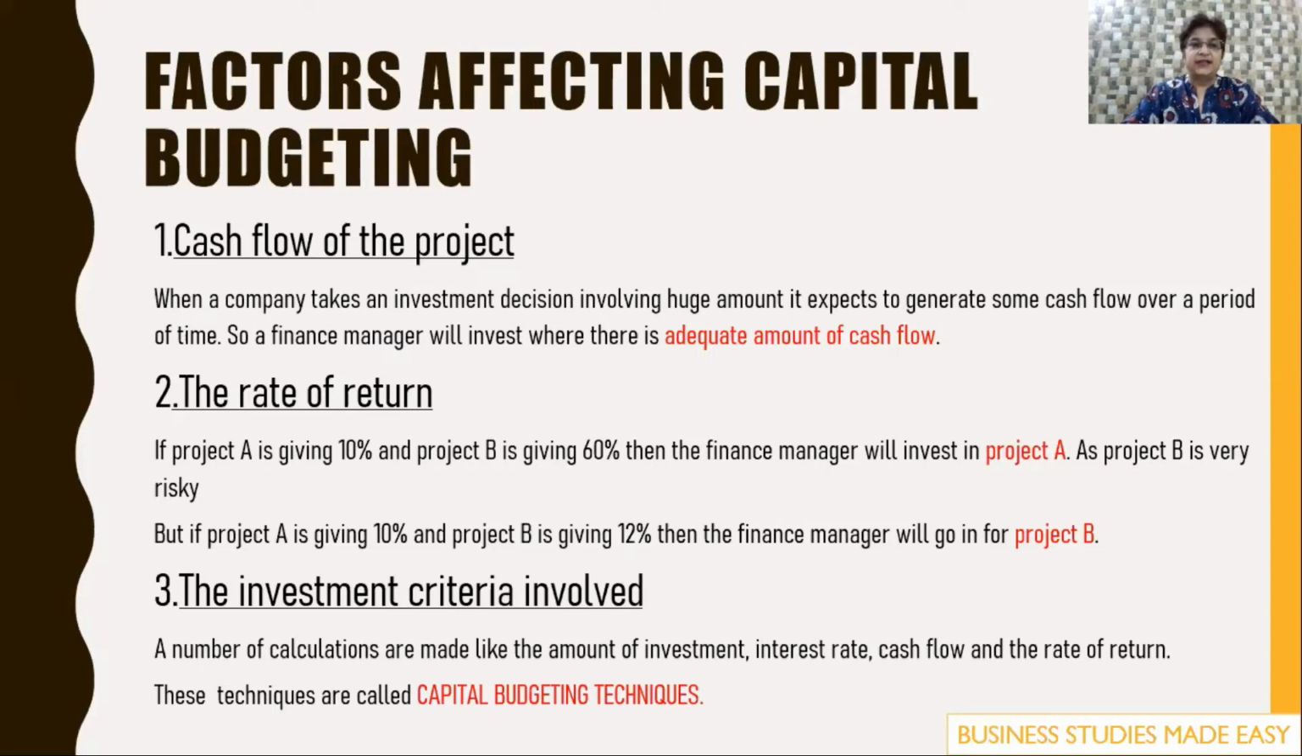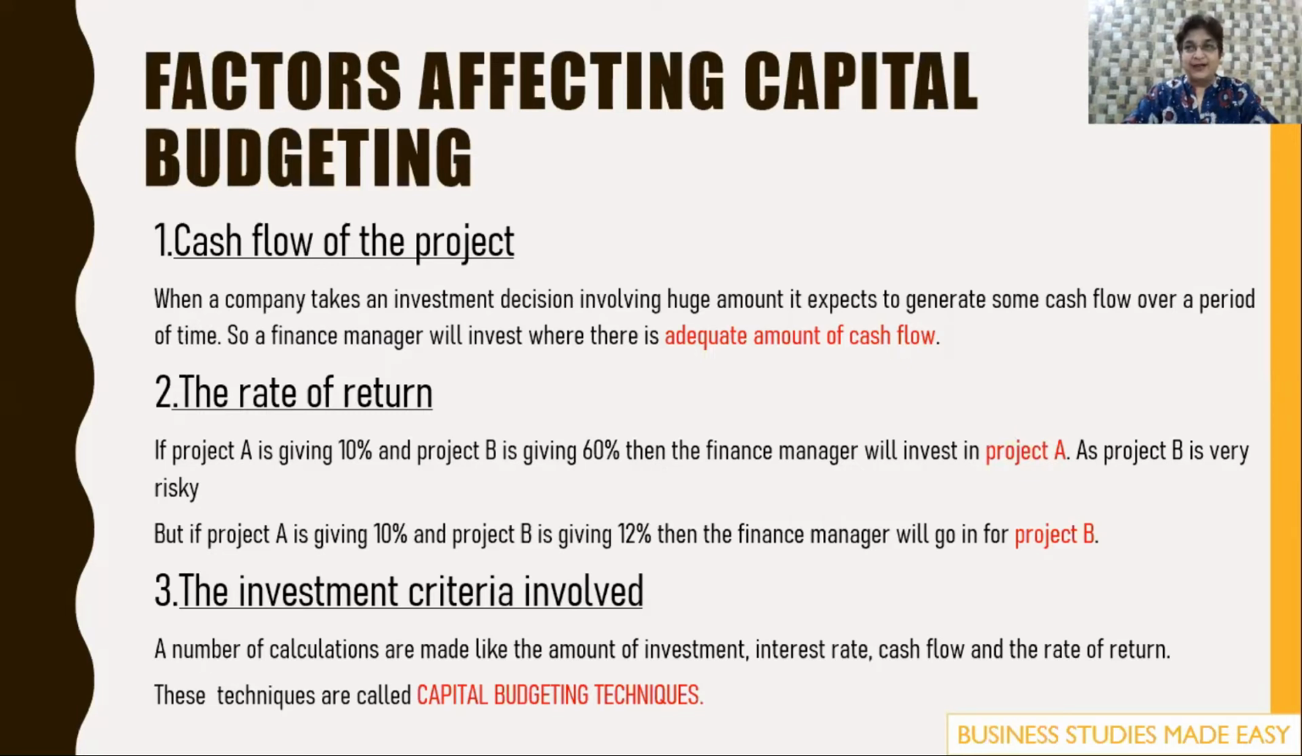Then the second factor that he keeps in mind is the rate of return. Now, whenever a finance manager is making a capital budgeting decision of investment, in that case, he will compare the rate of return of different projects. Now, the example I've taken here is that there's a project A that is giving 10% return, and there's another project B that is giving 60% return.